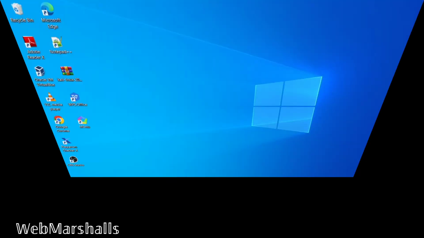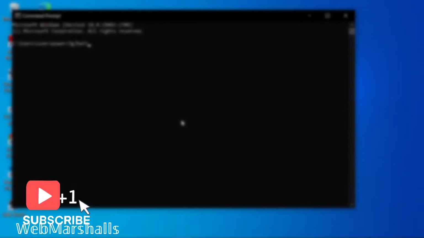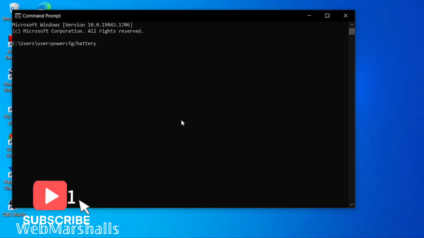So today let's check on ways to monitor the battery status of any laptop. On the search bar, type in CMD, run as administrator. Type in the command, powercfg /batteryreport.